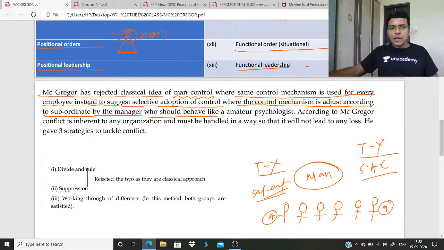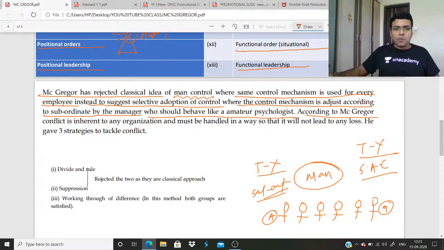So the manager should behave like an amateur psychologist. Psychologist means one who knows or understands the mind of the employee. So as a manager, or as a leader, you should behave like an amateur psychologist who can understand the needs and problems of employees and solve them.